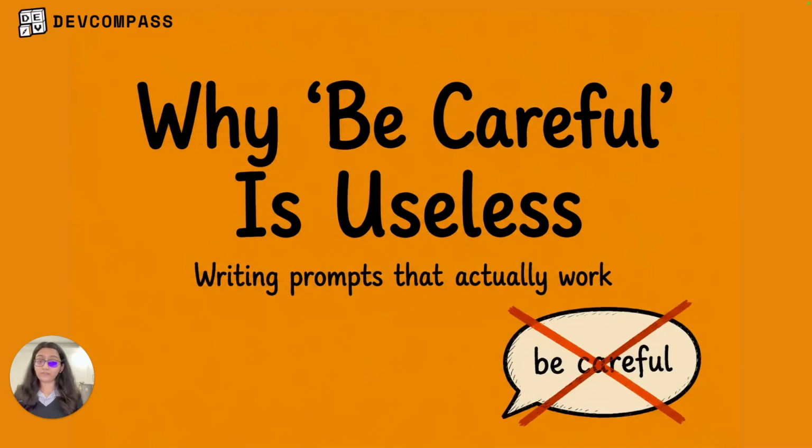Very interesting name of this slide, why be careful is useless. The video is about a different problem. Prompts that are technically compliant but produce inconsistent, low quality results. The cause is the same in every case. The instruction is vague. Be careful, not this error. Be conservative. Use good judgment. They are not instructions, they are aspirations. Claude can't execute an aspiration. So this video is about what would replace them and save you from those ambiguous results.